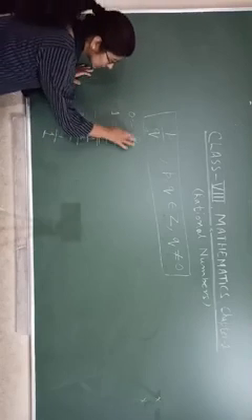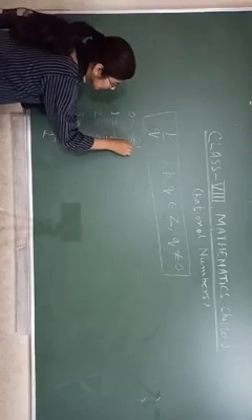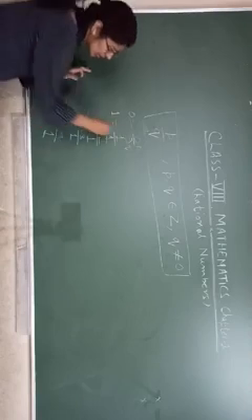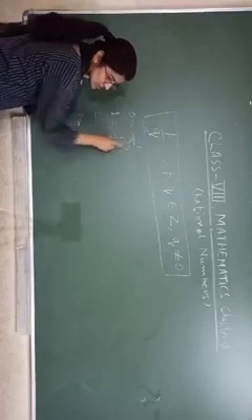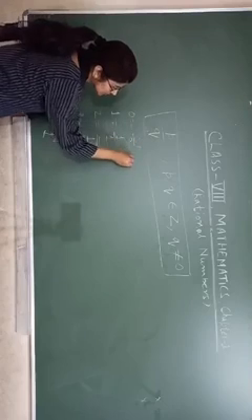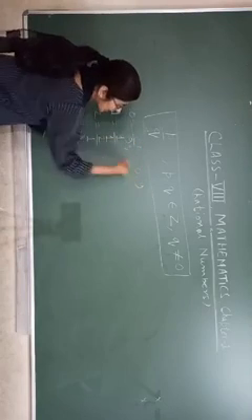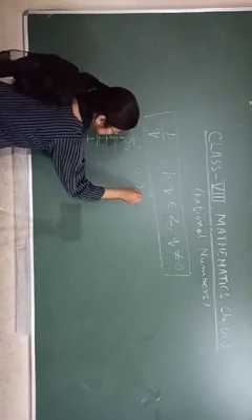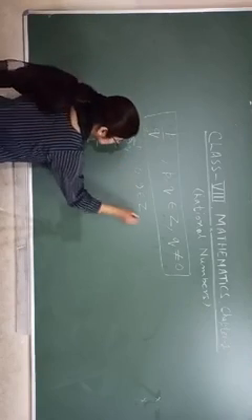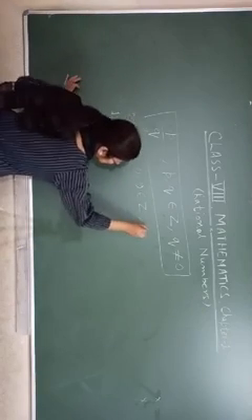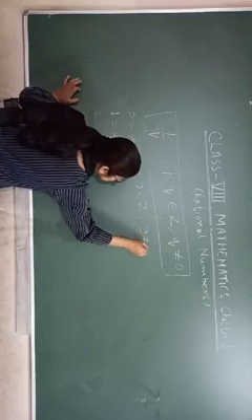You are looking, we can write 0 in terms of p upon q. P is 0 and q is 9. Both 0 and 9 belong to integers, and q should not be 0. So what is our q here? 9, and 9 is not equal to 0.